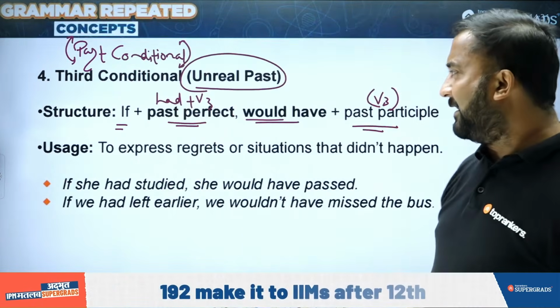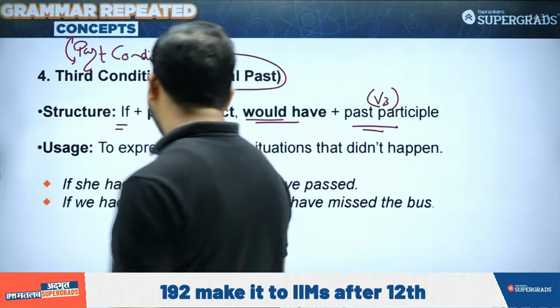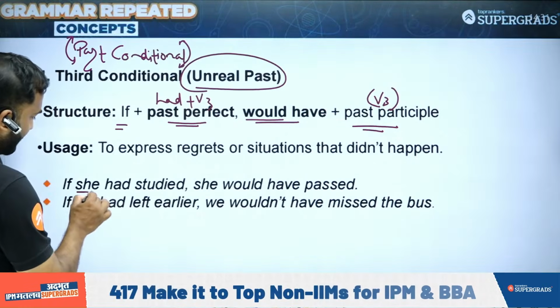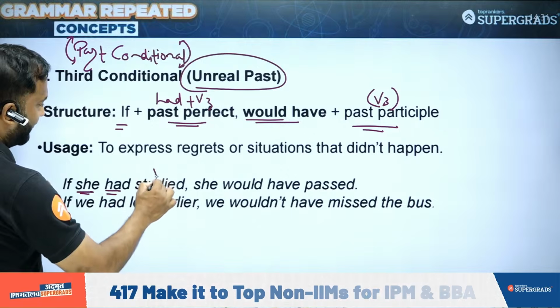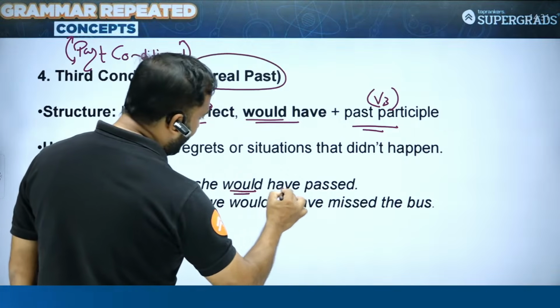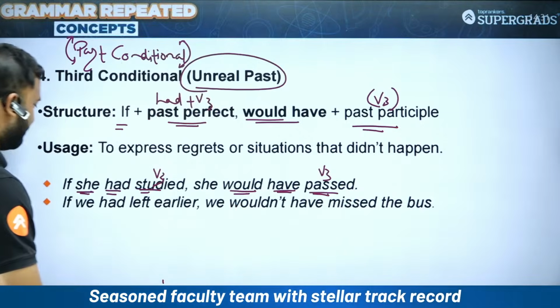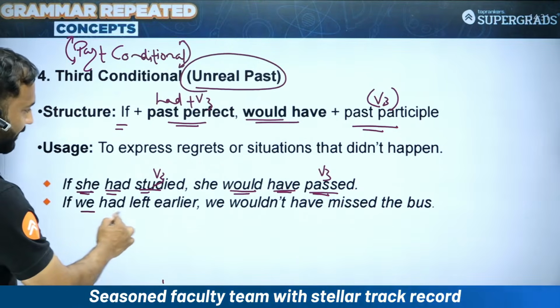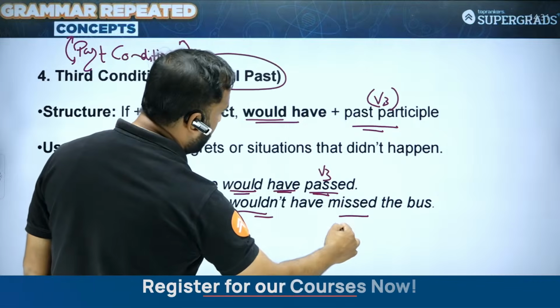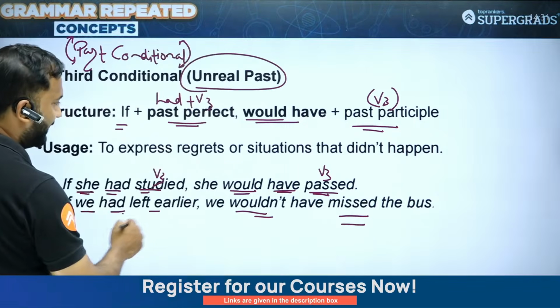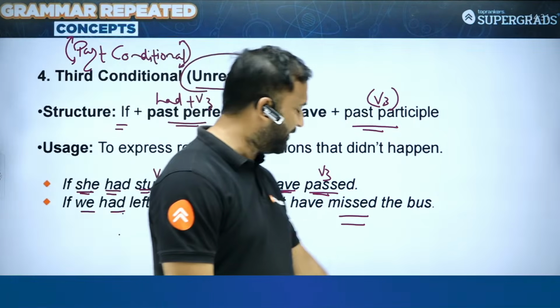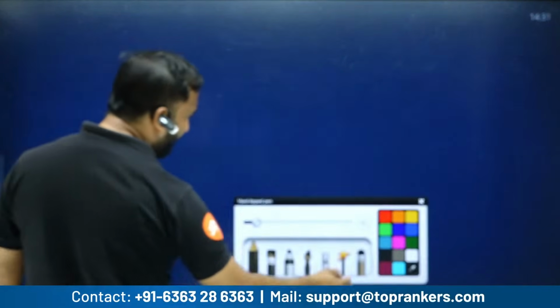So if I look at these sentences, students, if she had studied, she, then you have had plus v3, and then would plus have plus v3, would have v3. If we had left earlier, we wouldn't have missed the bus. So again, had plus v3 and would plus have plus v3. एक और एग्जाम्पल बताता हूं, एक बड़ा बेसिक सा एग्जाम्पल लेते हैं स्टूडेंट्स.